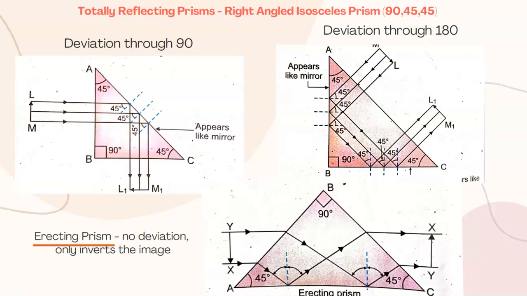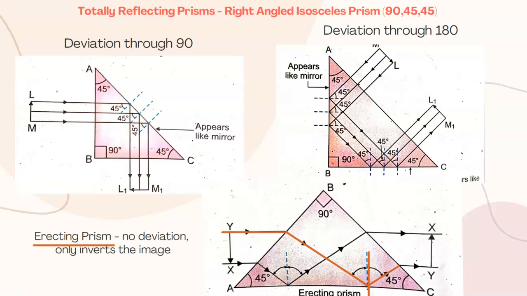If we draw the diagram, one ray from Y enters into the prism and bends towards the normal because it is going from rarer to denser medium. It hits here. When we draw the normal, it makes an angle of 45 degrees, which is more than 42. So TIR takes place and the ray goes back into the prism.